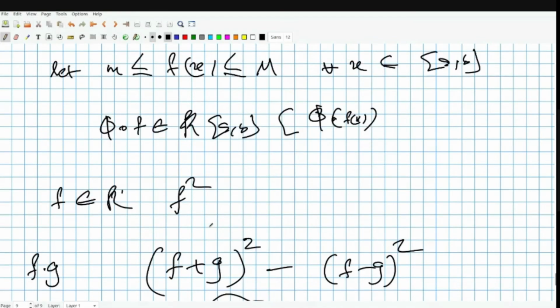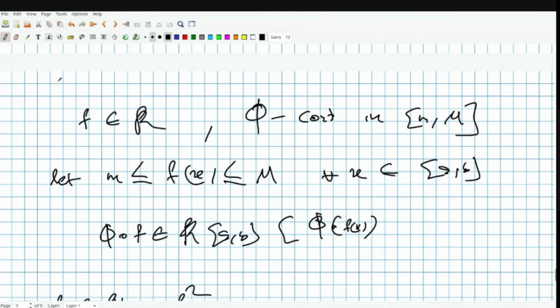Now, of course, I just stated that this is Riemann integrable, and proving this is not that hard, because all you have to do is again consider refinements and continuity. If f is Riemann integrable, you can actually find refinements which give you a very small interval, and phi being continuous in [m, M] gives you that it is a uniformly continuous function.